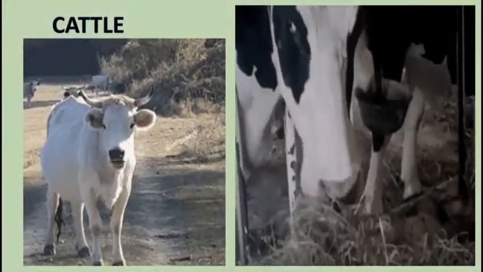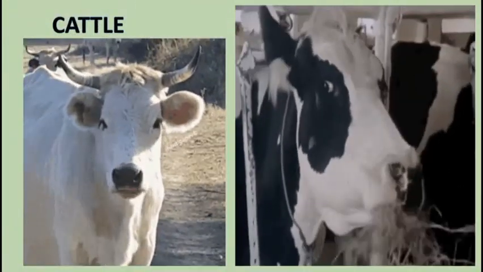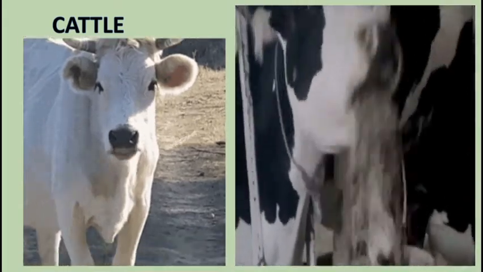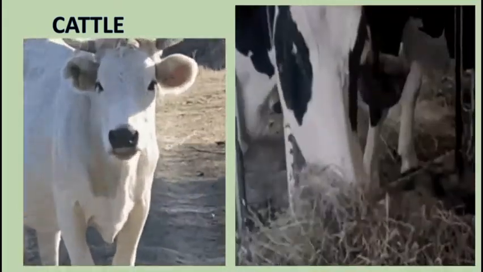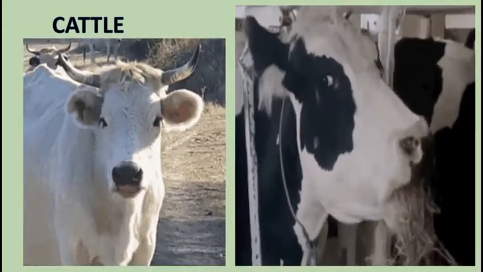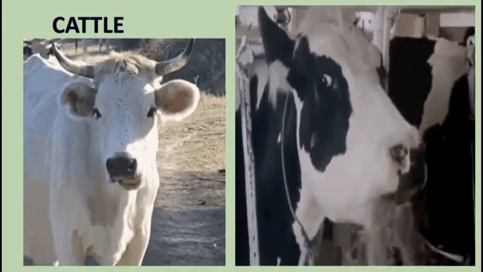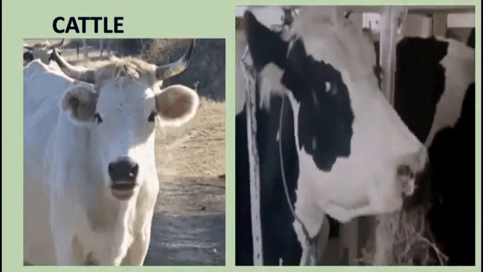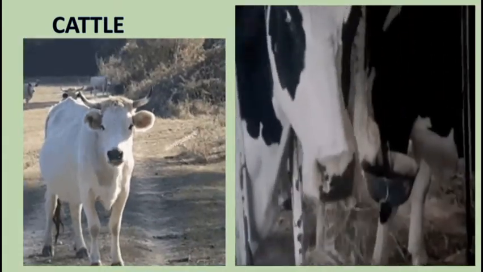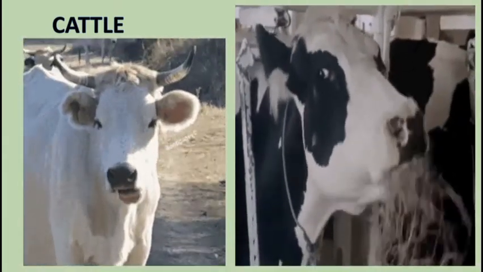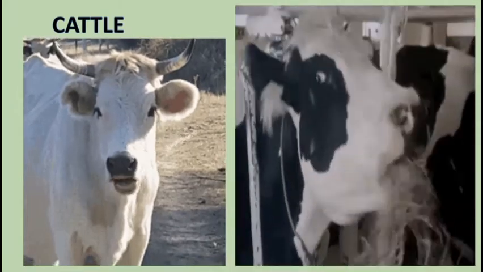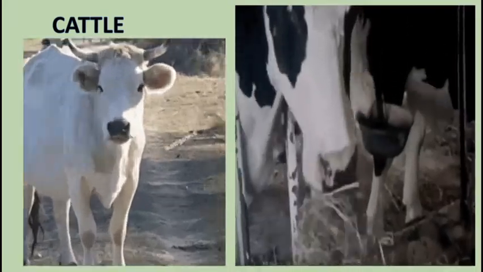The cattle. The adult male of cattle is called the bull, and the adult female is called the cow. The young ones of the cattle are called the calves. Farmers keep cattle because of milk, meat, hide, and work purposes. Cattle are classified according to the purposes for which they are kept.